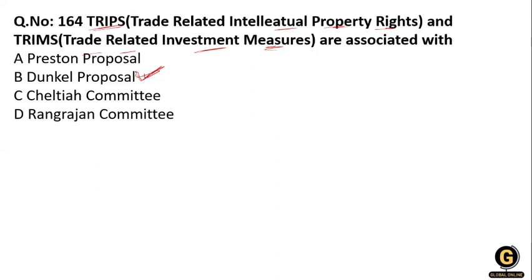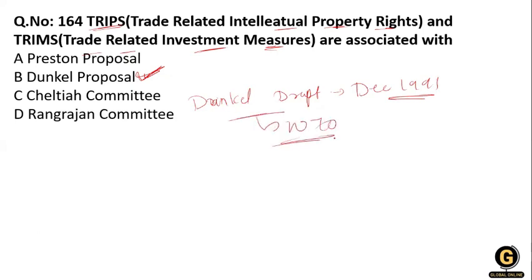So it is the Dunkel draft, which was done in December 1991. Clear? The Dunkel draft was accepted and became the foundation of the WTO.